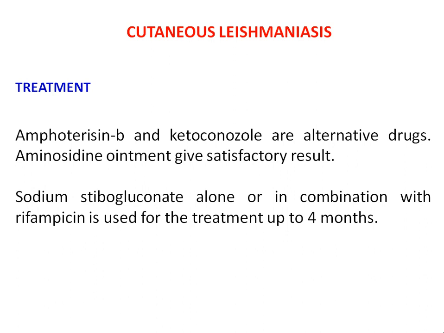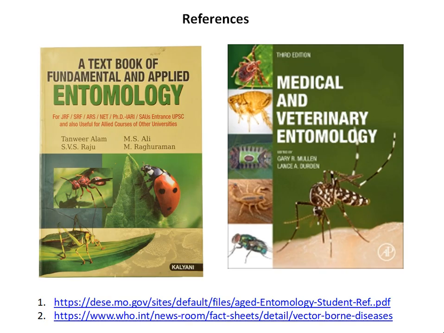Sodium stibogluconate alone or in combination with rifampicin is used for the treatment up to 4 months in order to get rid of the skin lesions. So this is all about cutaneous leishmaniasis. These are the reference materials along with the links given.